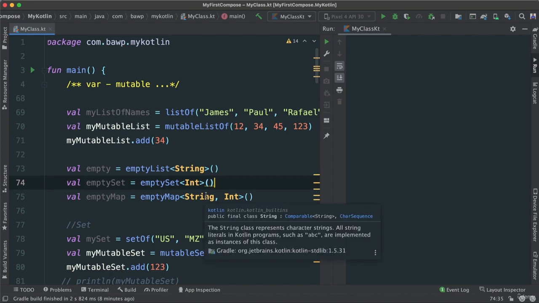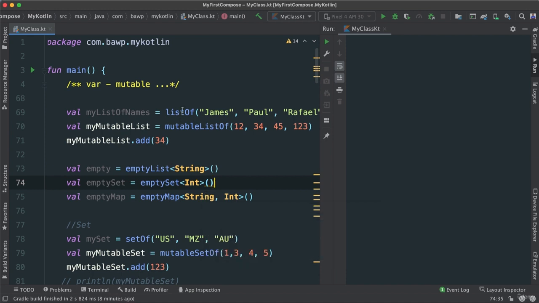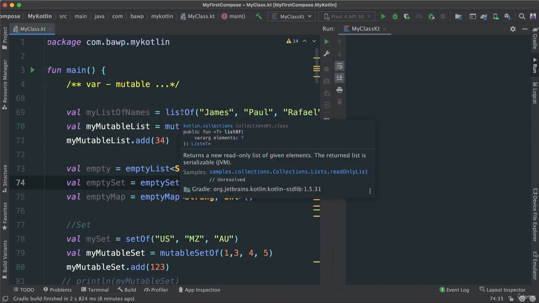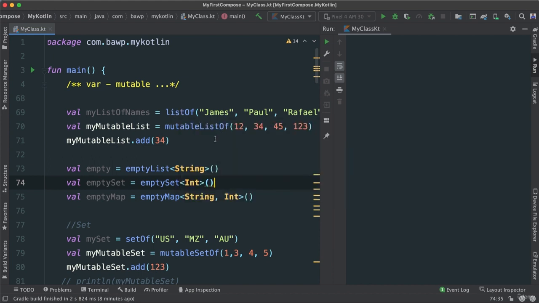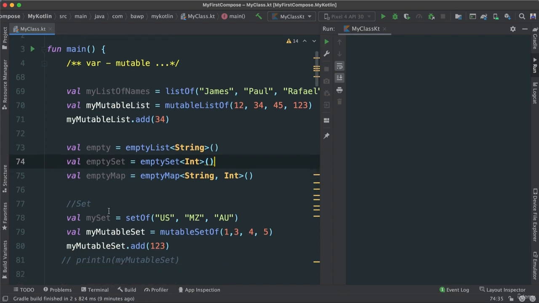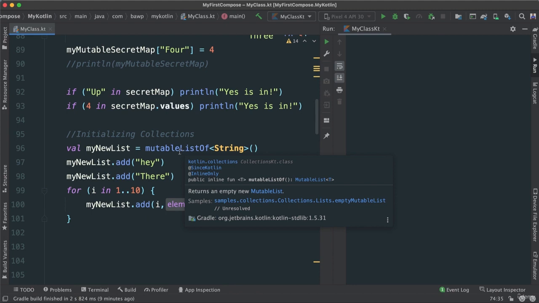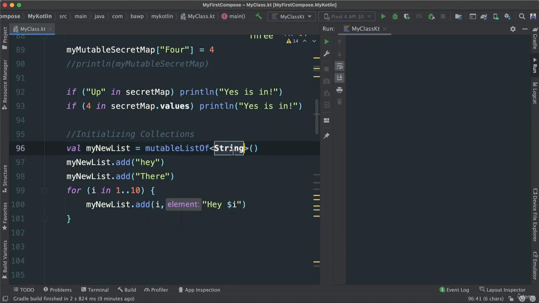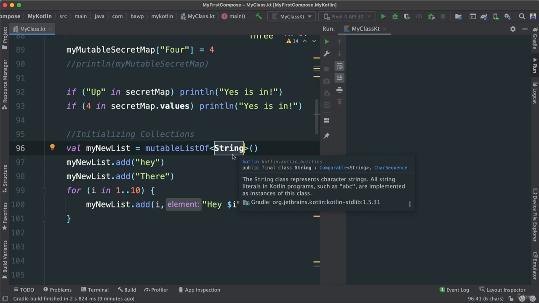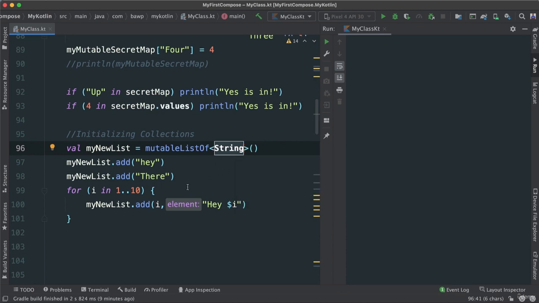So the moral of the story here is that it's very intuitive the way the libraries and collections work, right? Always think in terms of, if I say listOf, as we see first here, this is going to be immutable. We can't mutate. mutableListOf can then be mutated, right? The same thing goes with sets and with maps, as we saw earlier. And to initialize a mutable list, you say mutableListOf, and you must pass the type. I just use a String because that's a simple type, but it could be Boolean, Int, it could be anything.